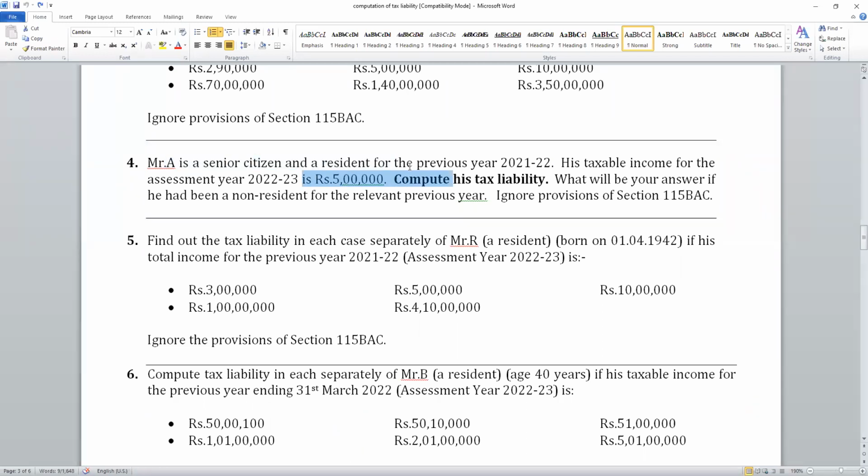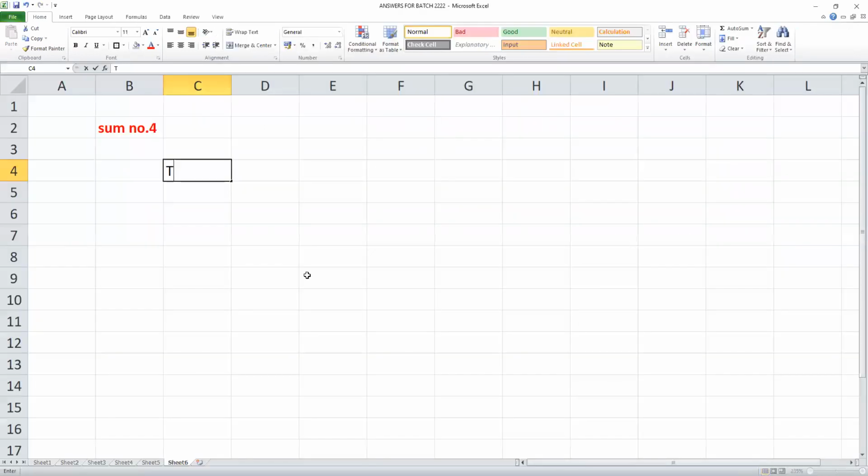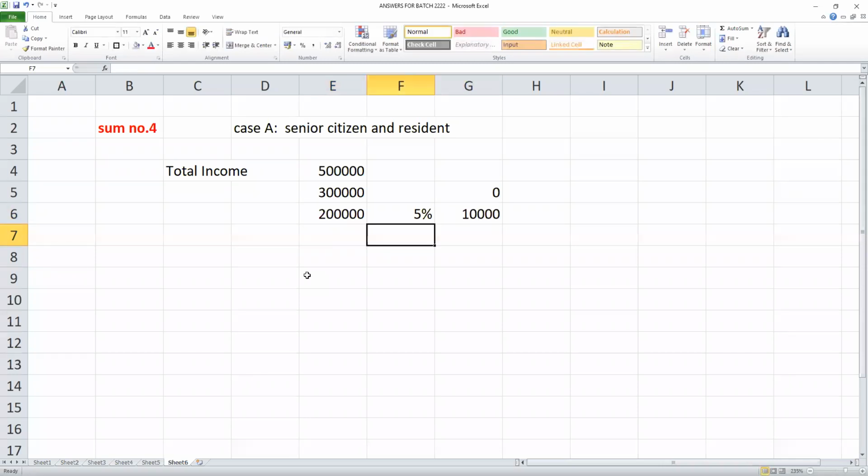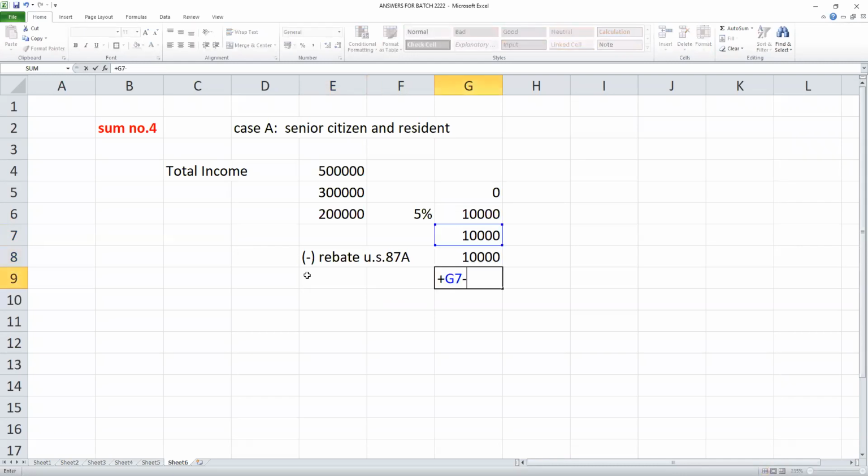So he is a senior citizen and a resident, with 5 lakhs. Now ready, students. What is your total income? 5 lakhs. Case A, senior citizen and resident. On 5 lakhs, what is the tax? 3 lakhs basic exemption. On the balance, 5%, total tax 10,000. Rebate 10,000. So tax will be 0.